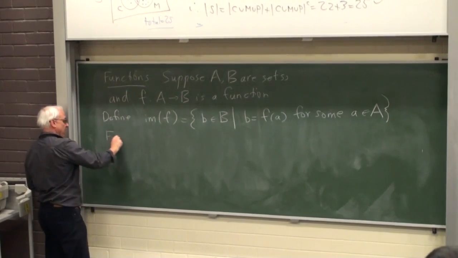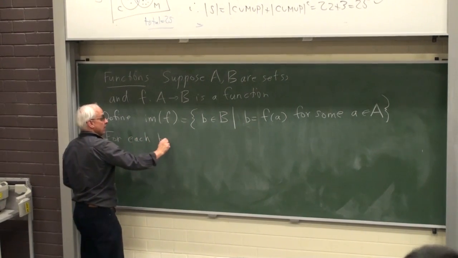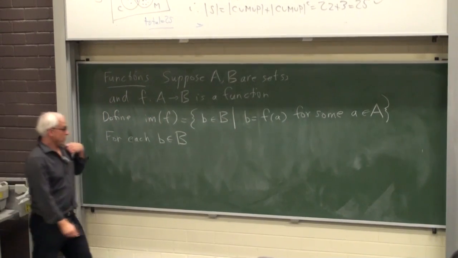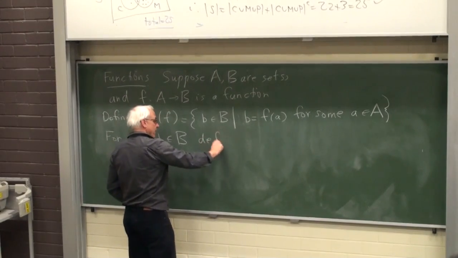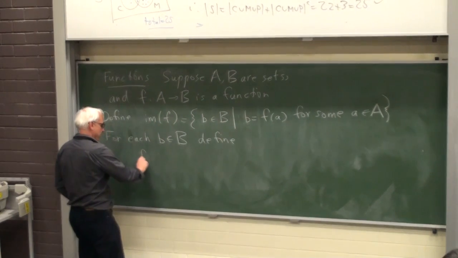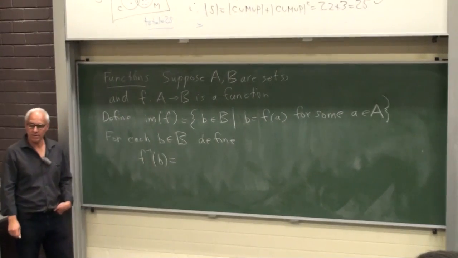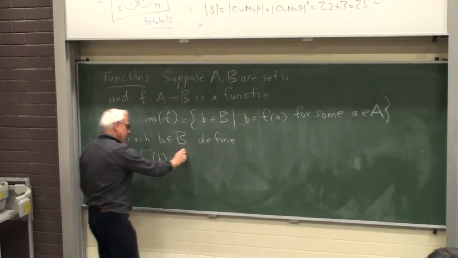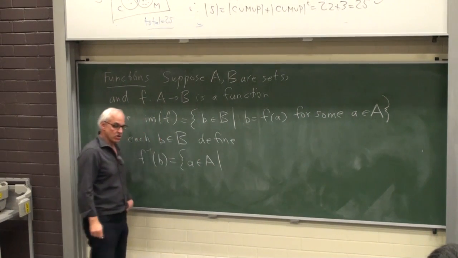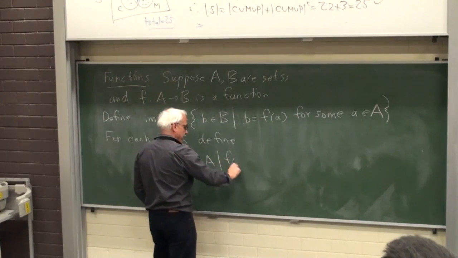And another thing that we define is for each b in the second set, we define the inverse image, f inverse of b, to be the set of a in A such that f of a equals b.